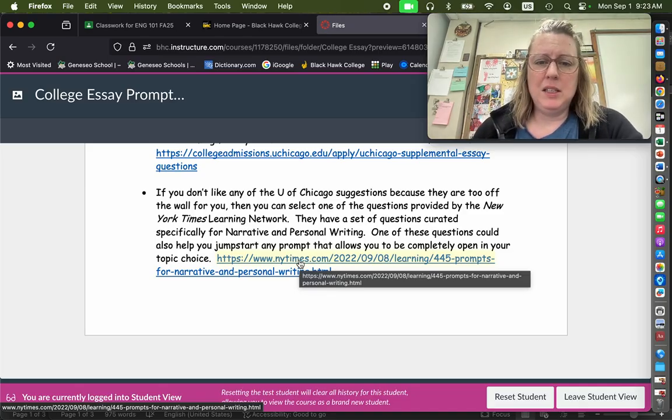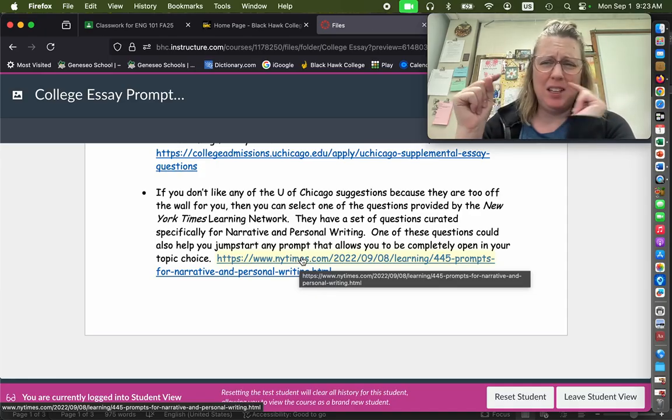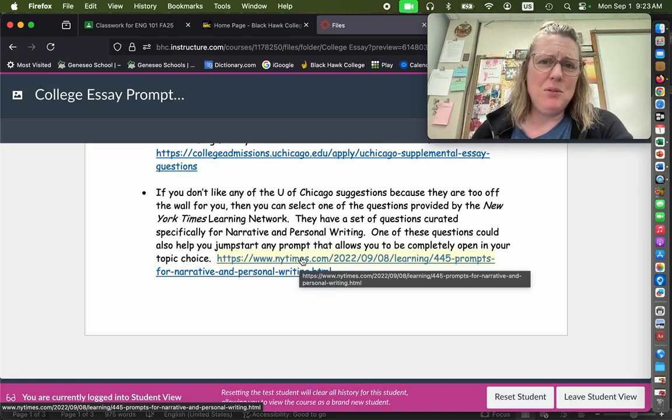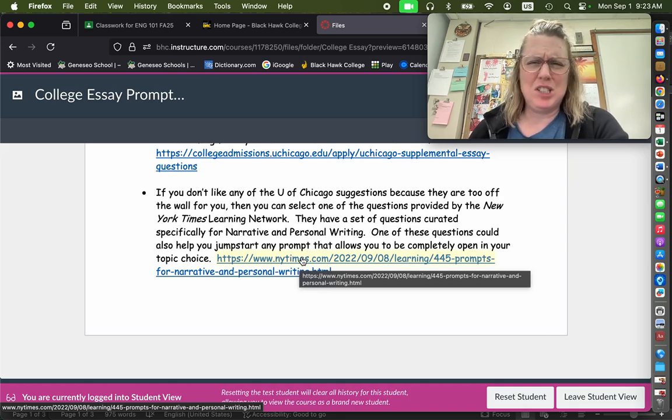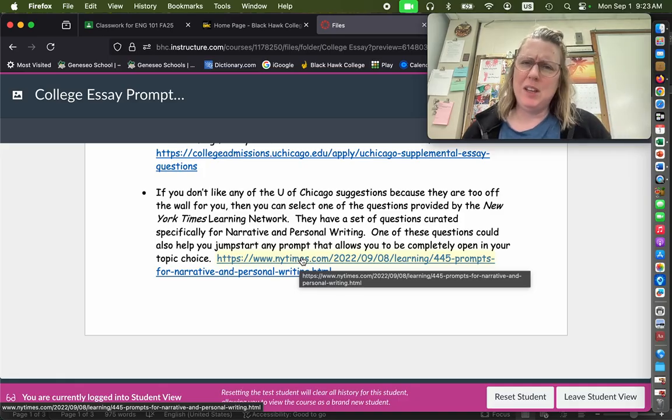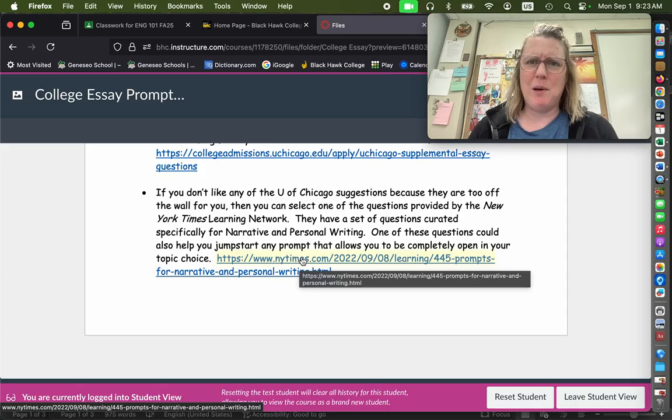Some students, when they get to these prompts, are a little bit confused, because when you go to it, they're basically all in question form, and then you click on it in question form. They're always tied to a previous writer's experience, writing about the same topic, just to get your ideas flowing. So please don't feel like you have to do something similar to those writings or answer the prompt questions at the bottom. Really use it more as a ready-made springboard into a potential place to start thinking about ideas.